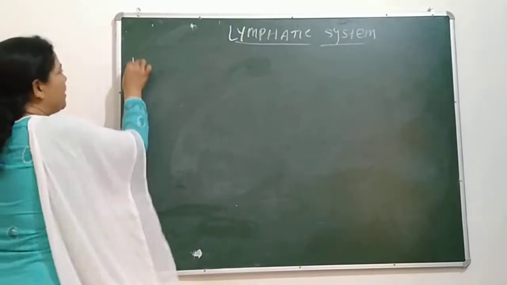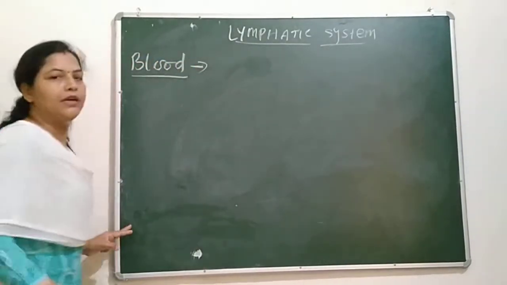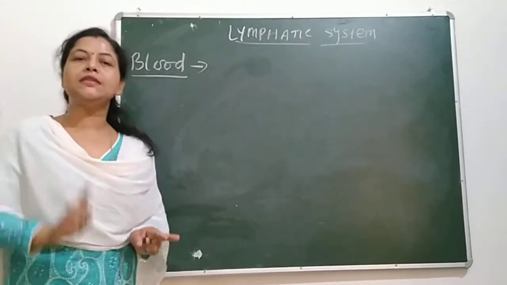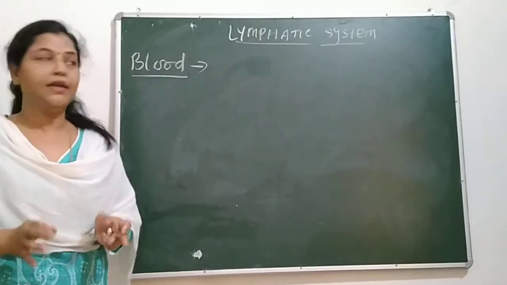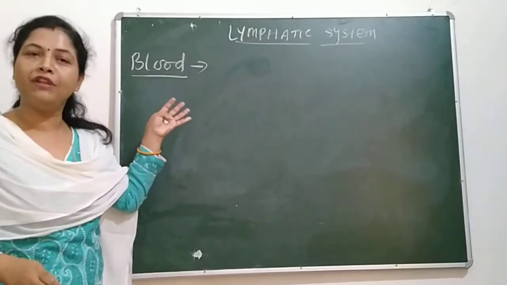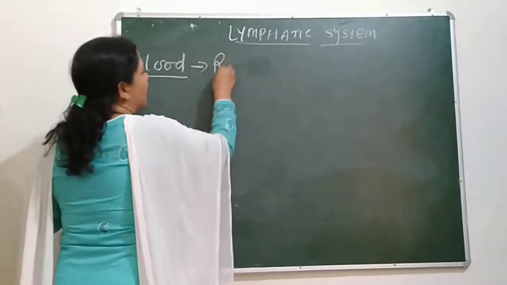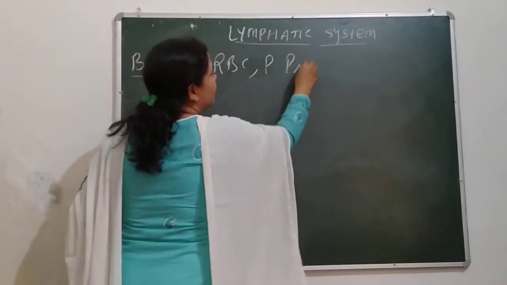If you remember about blood, then what is found in blood? In blood, plasma is there, platelets, WBC, RBC. These are the components of blood. So what are the components of lymph? You minus from blood RBC and plasma protein.